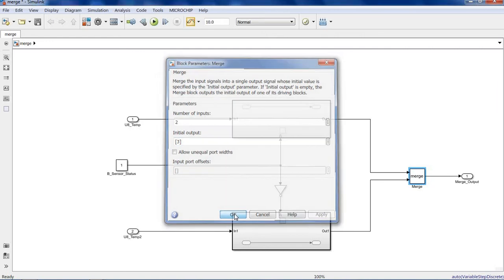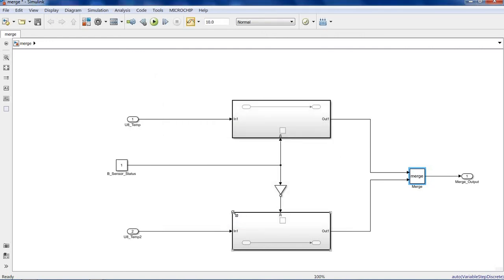So this is about the merge block and how it works. I will show you now. If I run this model, it will work. See, it's working.